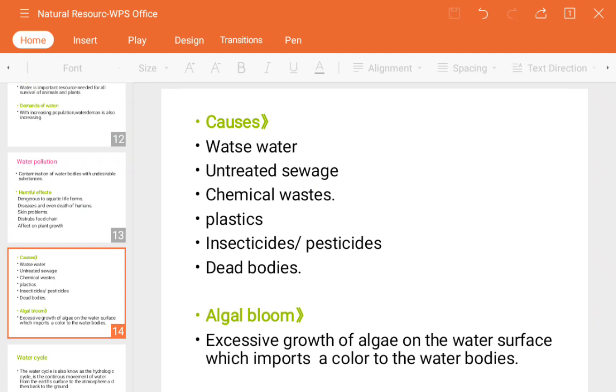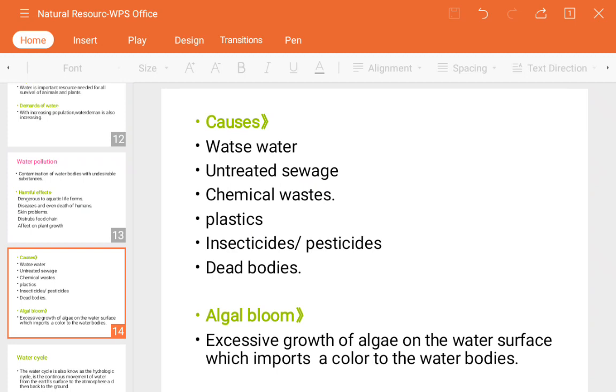Next, algal bloom. What does algal bloom mean? It's an excessive growth of algae on the water surface which imparts a color to the water bodies. Hope you have seen greenish, blue, or yellowish portions on water bodies like a lake or river.